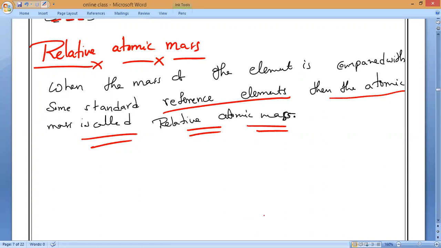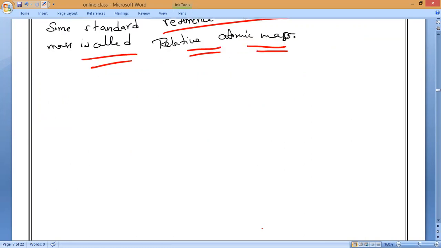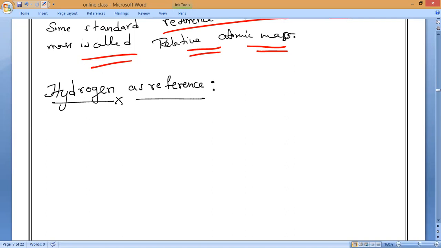Now, as we know, what is the lightest and smallest known element to humans? Anyone? Hydrogen. So in olden days, hydrogen was taken as the reference. Hydrogen is our reference atom.